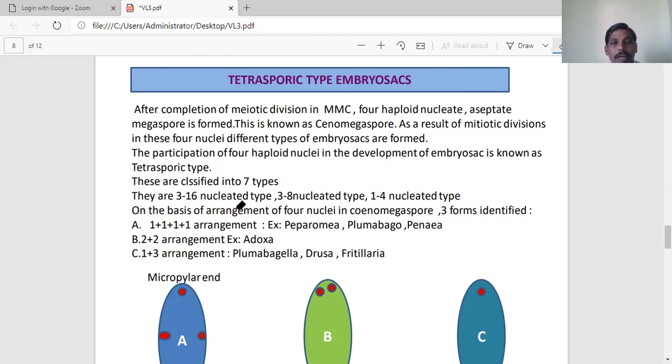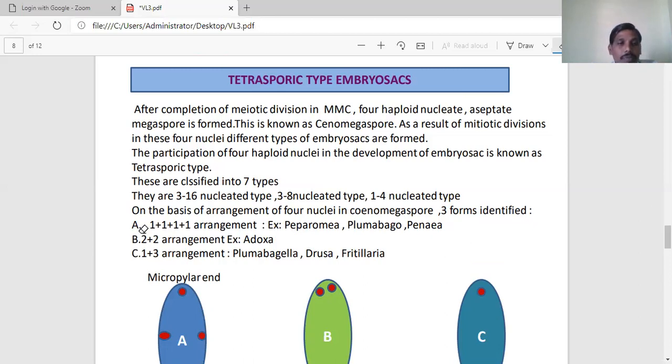On the basis of arrangement of the 4 nuclei in the coenomegaspore, 3 forms are identified. How are they organized in different ways? Initially, these 4 haploid nuclei are arranged in the coenomegaspore in different fashions.